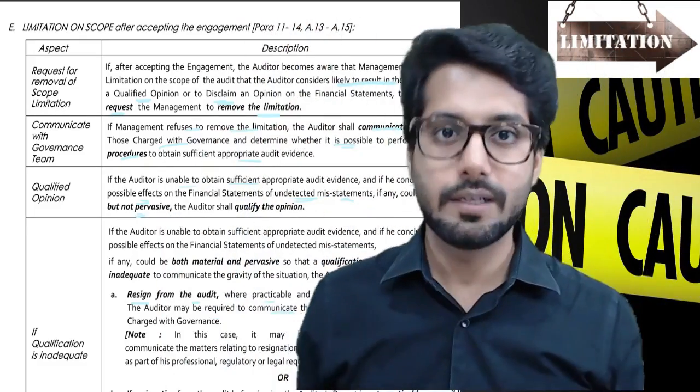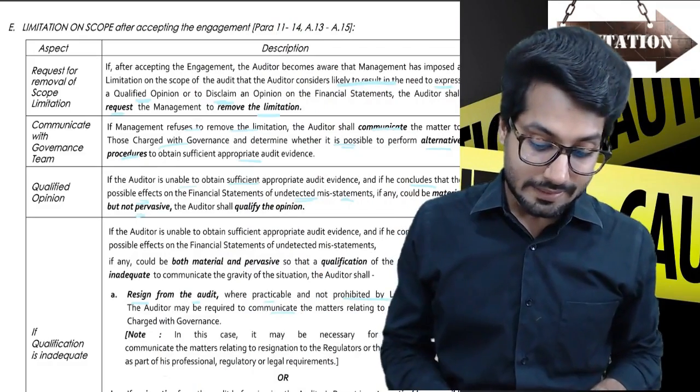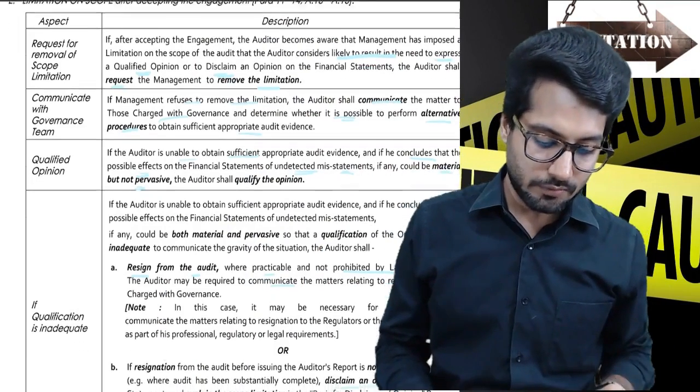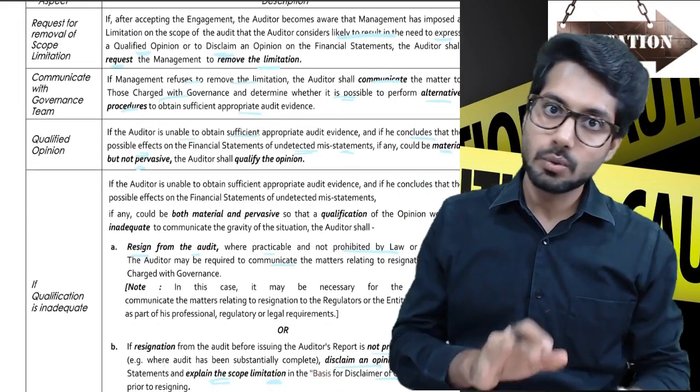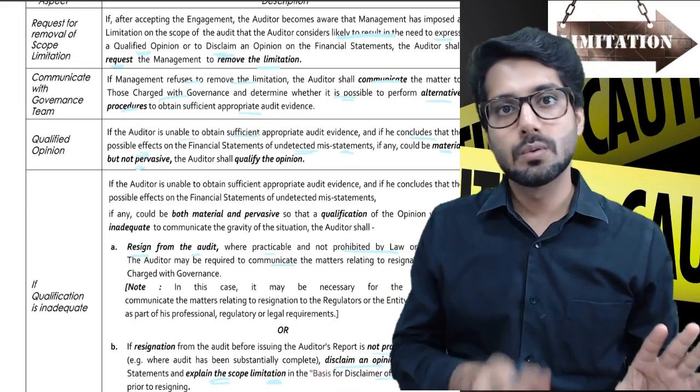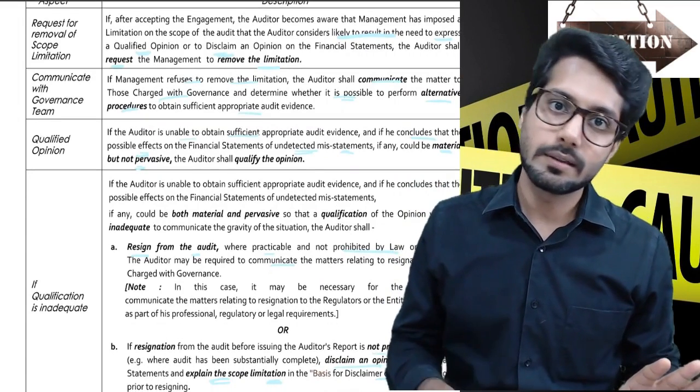They're not allowing us to check a certain warehouse where they are obviously keeping weed and all the stuff that gives you a nirvana feeling. So in such situations, the simplest thing that you have to do is request removal of the limitation. If they do it, very good. If they don't do it, go to TCWG and tell them about that.